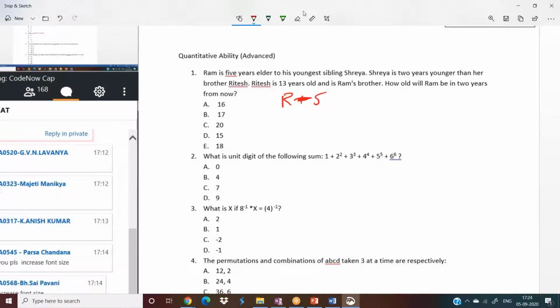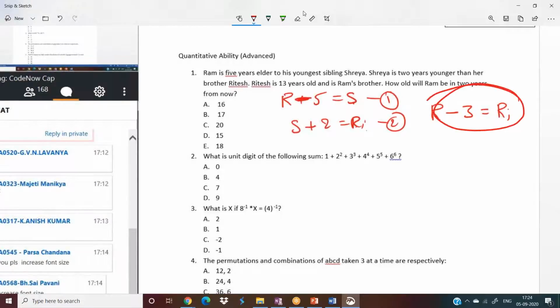Ram minus 5 gives you Shreyas. And similarly, second one, Shreyas is 2 years younger, so Shreyas plus 2 years gives you Ritesh. So by using these two statements, instead of s, I can write Ram minus 5. So from these two, Ram is 3 years elder to Ritesh. And we have third equation, that is Ritesh equal to 13. Third equation also we got, so we can solve the problem. If Ritesh is 13, Ram will be obviously 16.